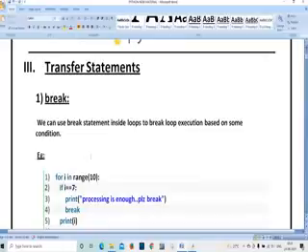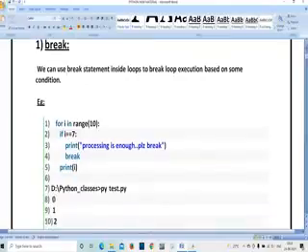Next, these statements are very important. Break statement and continue statement are very important. Why? Because in the middle of the program, if you want to terminate the program itself, you can write a statement called break. Now let us see. For i in range 10, what output are you going to get? 1, 2, 3, 4, 5, 6, 7, 8, 9, 10. But here I am giving a condition in line number 2: if i is equal to 7, print processing is enough, please break. And I have written break. Print i means what output are we going to get?